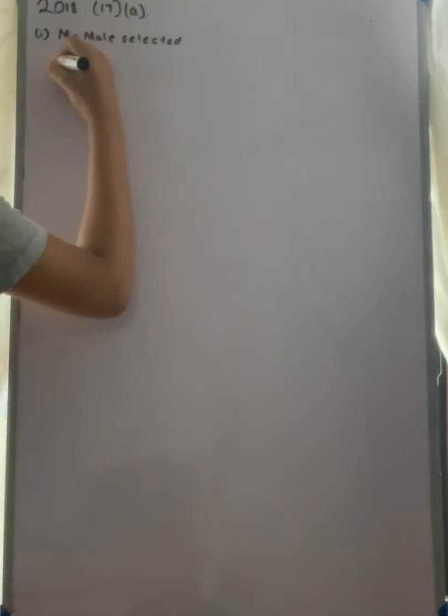So in question number 17, part A, question number 1, they have asked the probability of a male getting selected for this job. So a male can be selected from the aptitude test and from the interview. So let's find the probability of a male getting selected.